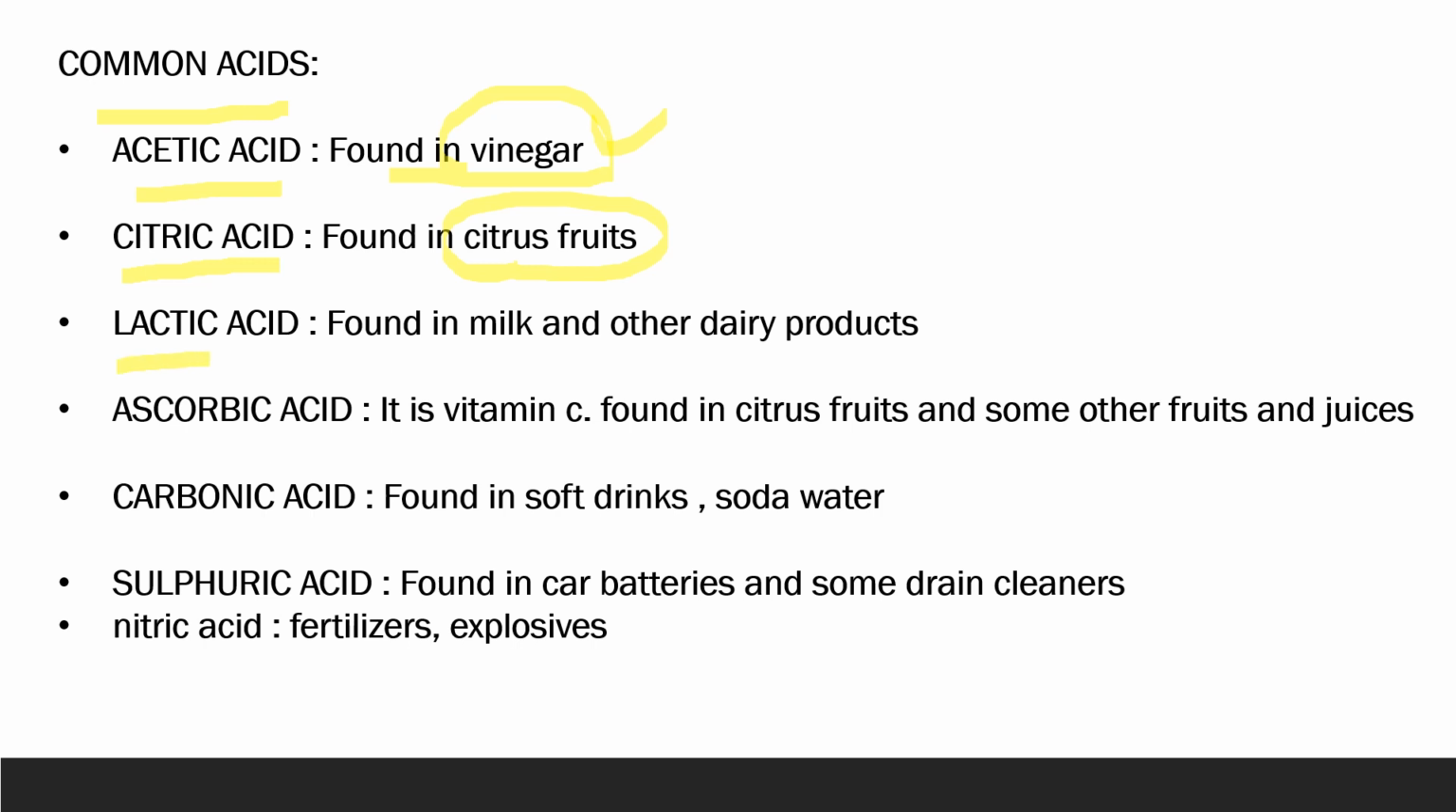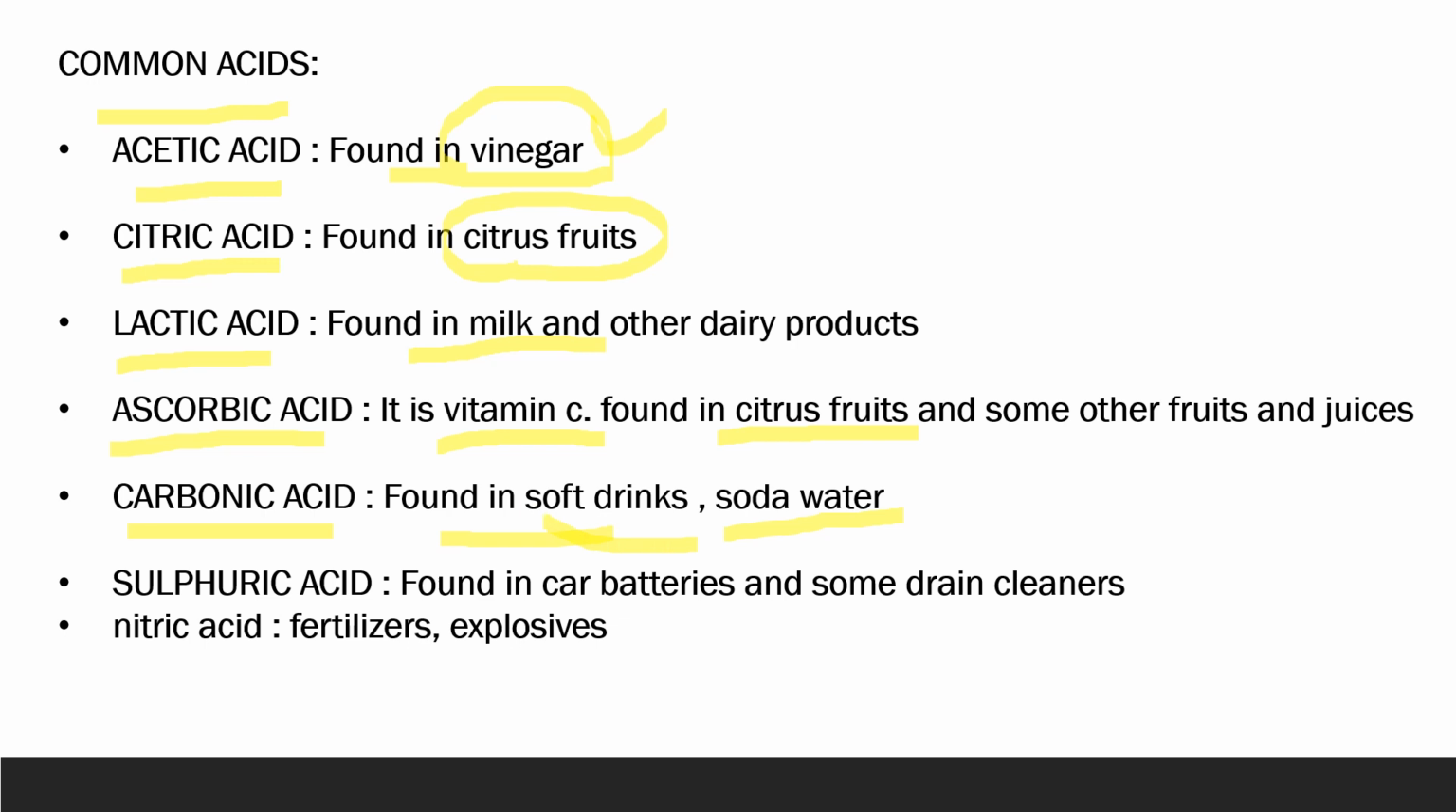Then next is lactic acid, which is found in dairy products like milk, curd, etc. Next is ascorbic acid. This is known as vitamin C. It is again found in fresh cut citrus fruits, tomatoes, lemon and oranges, and in some vegetables also like cauliflower and cabbage. Next is carbonic acid, which is found in soft drinks and soda water.